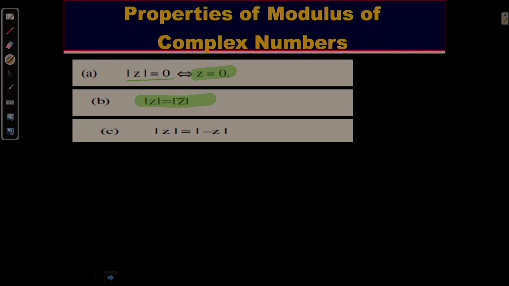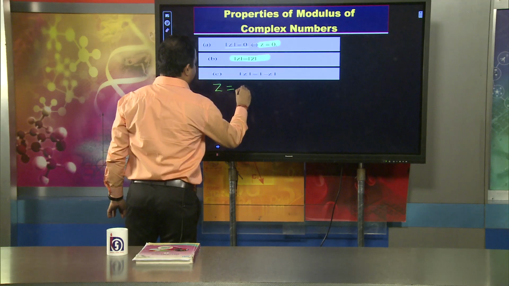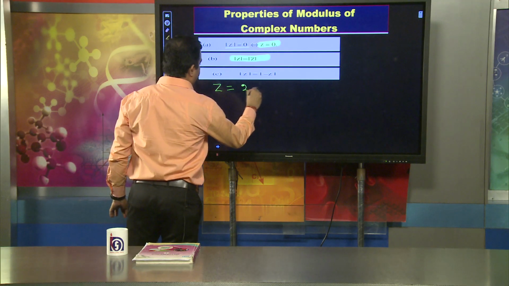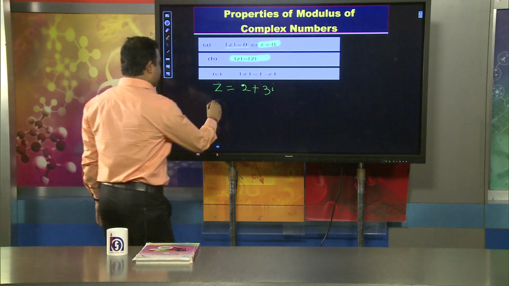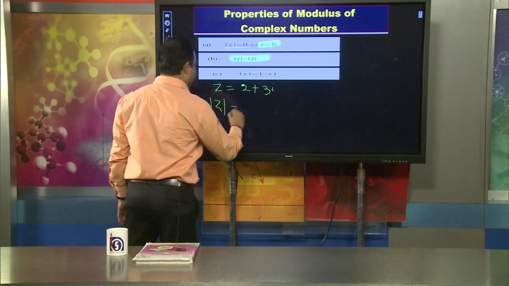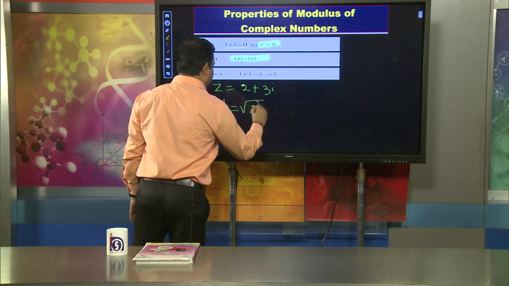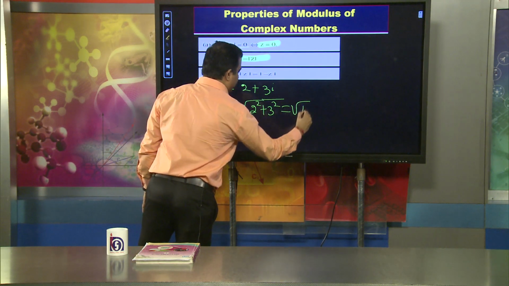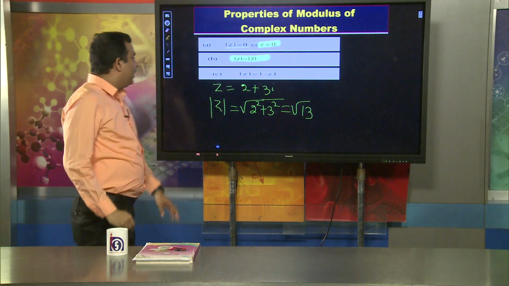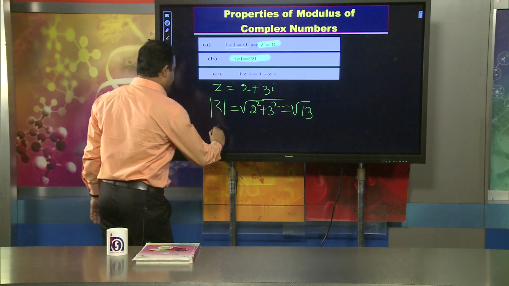For example, suppose I would like to check the second property. Suppose I take the same example, z equal to 2 plus 3i. So |z| will be the square root of 2 squared plus 3 squared, which equals the square root of 13. Again, suppose I take z bar.